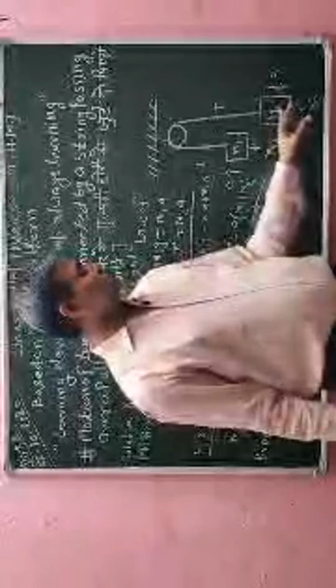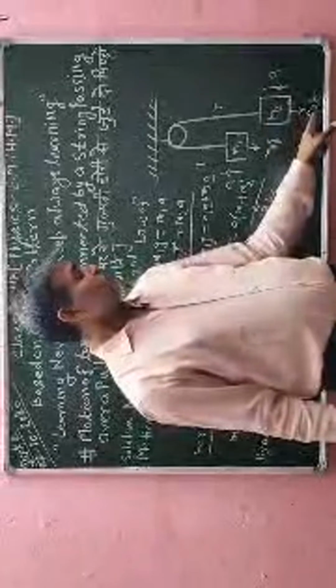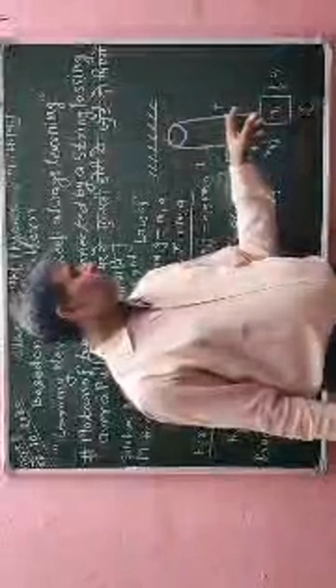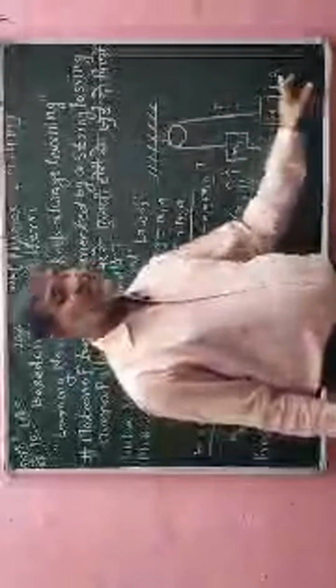Similarly, I have written the information for object 2. That object has mass m2, and because it is moving downward, one force is acting downward, that is m2g. Then there is also the tension force available in the string. So if I use Newton's second law of motion, I calculate the resultant force, which is equal to the mass of this object into acceleration. According to that, I have written the statement.